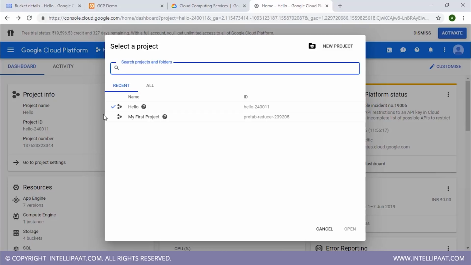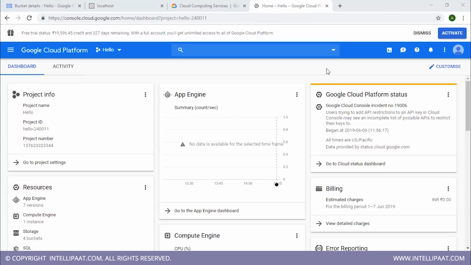Also, here as you can see, every project has something called an ID. So when you create a project, GCP will auto-generate a unique ID for all of your projects. So once you have created a project for your application, make sure that the name is reflected over here, because that means that the project that you just created is currently selected and you're going to work under that project.